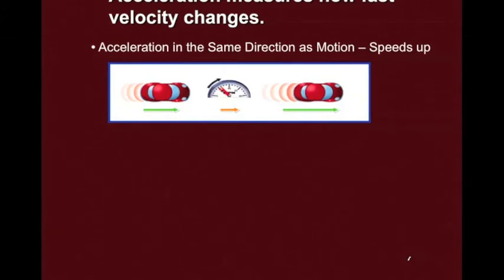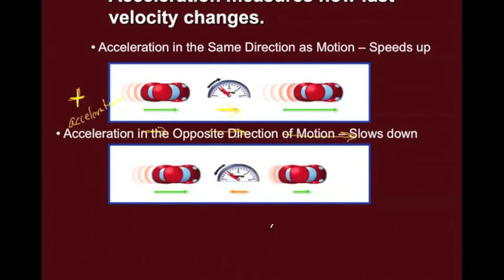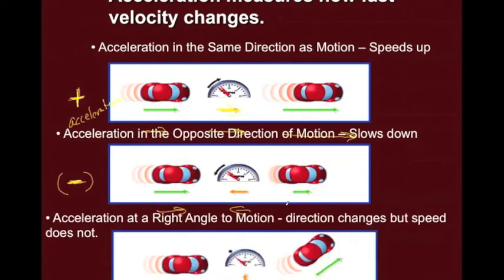Here's the example of what we're talking about here. When you see acceleration in the same direction, so this is positive acceleration, if it occurs in the same direction as the motion, you'll notice these arrows, the longer the arrows, the greater the speed. Acceleration occurs in the same direction, so it gets faster. Acceleration in the opposite direction, which is known as negative acceleration, causes the object to slow down. And here you have acceleration at a right angle. So if it pushes on the object from one side, it's going to move to the opposite side.